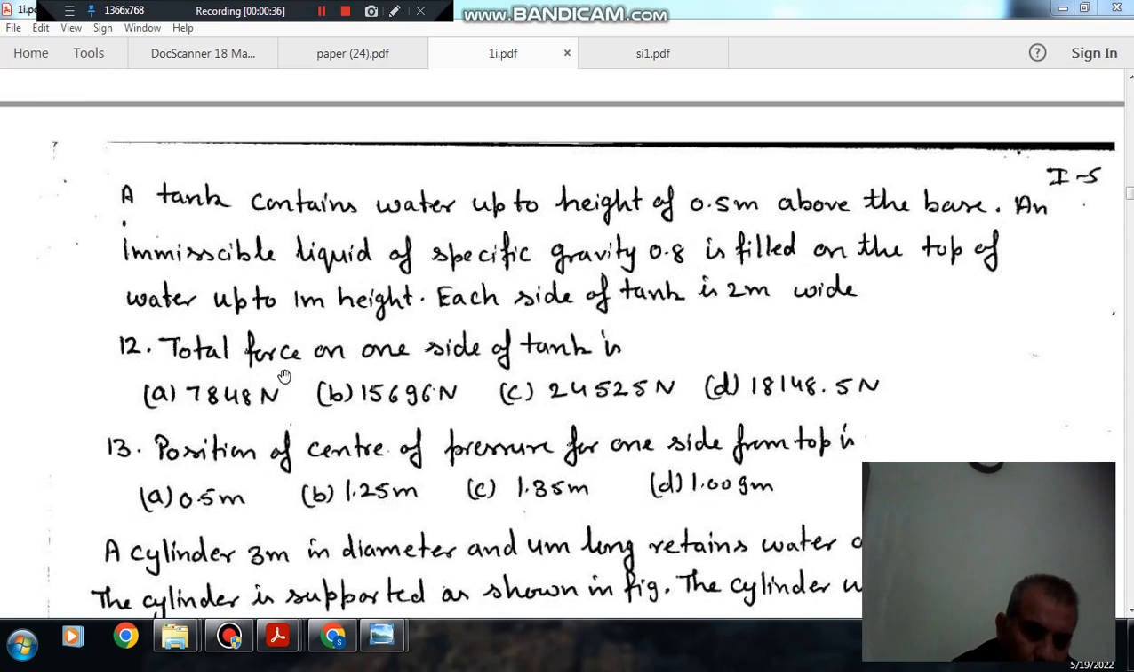Question number 12: the total force on one side of the tank is option A 7848 Newton, option B 15696 Newton, option C 24525 Newton, option D 18148.5 Newton. Question number 13: position of center of pressure for one side from top is option A 0.5 meter, option B 1.25 meter, option C 1.35 meter, option D 1.009 meter.